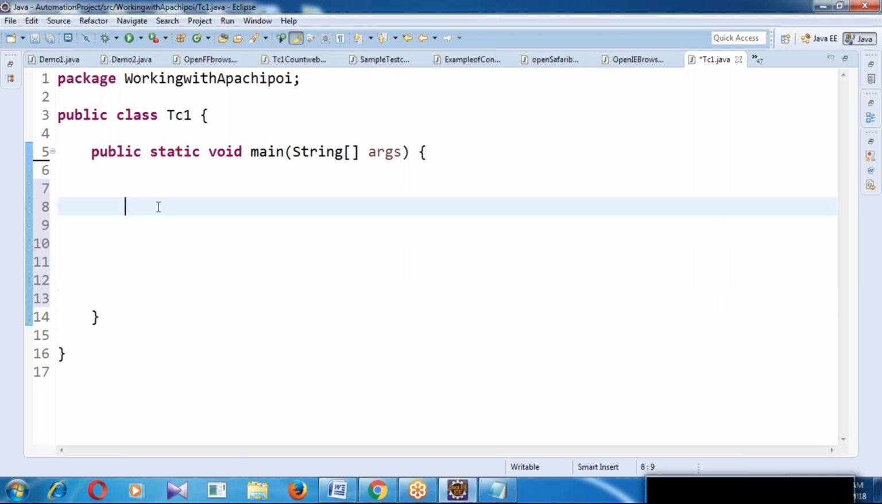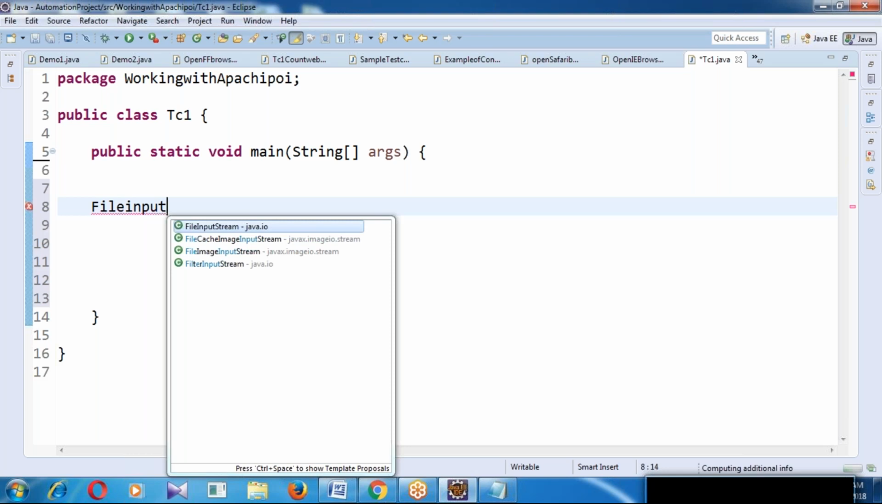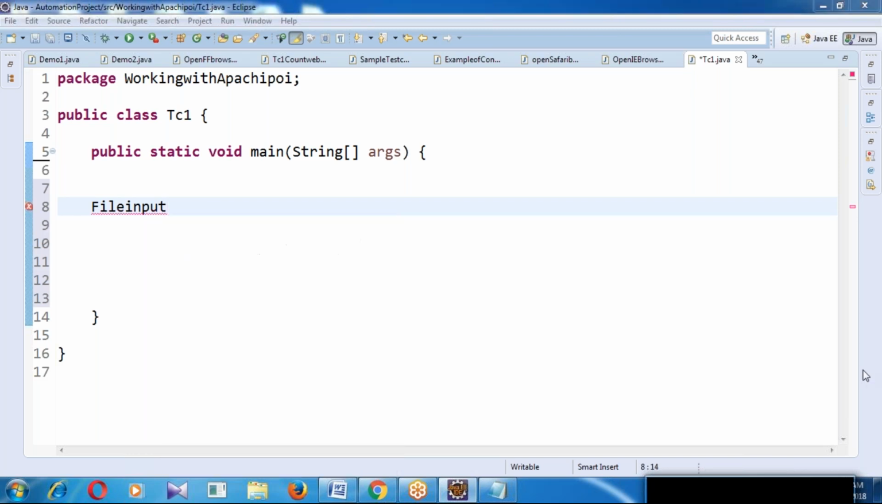Here, by using WebDriver, I want to perform operations on Excel. So Excel is another file. Whenever you want to perform operations on any other file, first we have to import it. To import the file, we use a class we already used: FileInputStream. Remember this class? While importing the property file, we used this class. Same FileInputStream is a class. Here I want to import an Excel file.